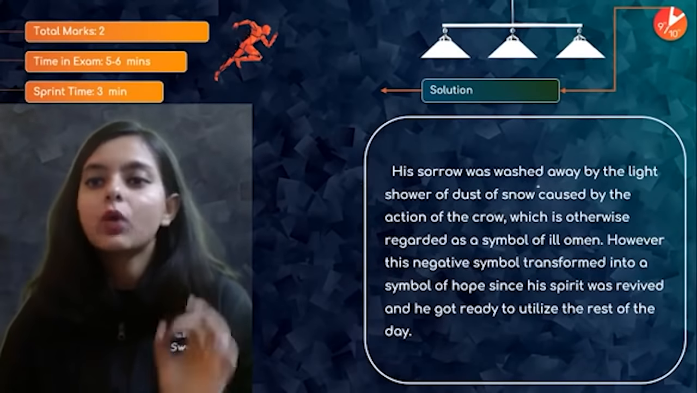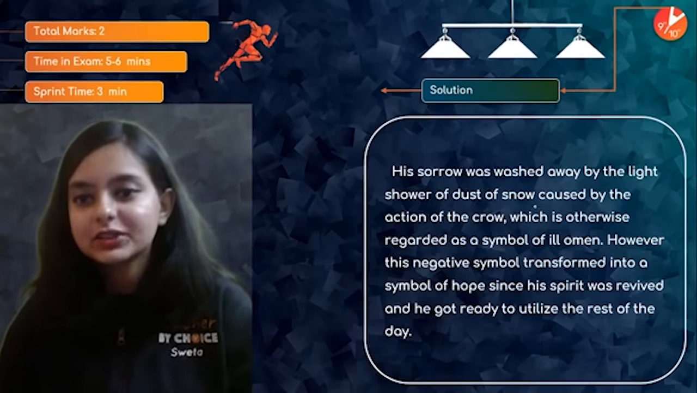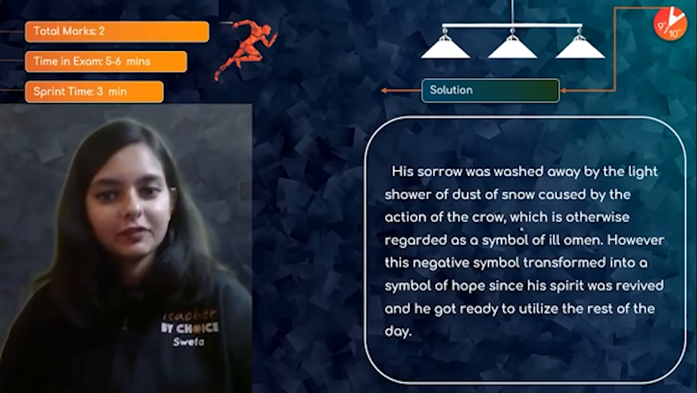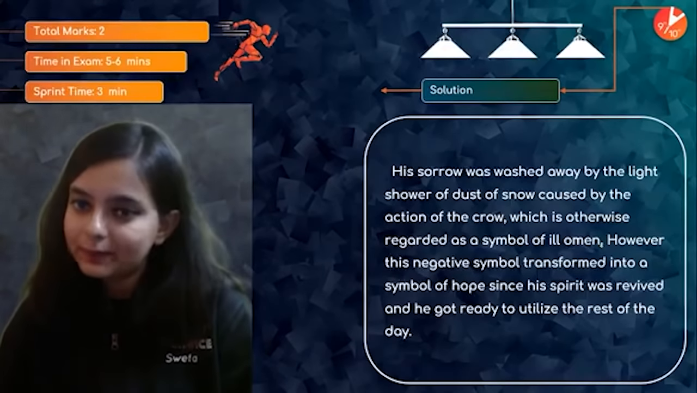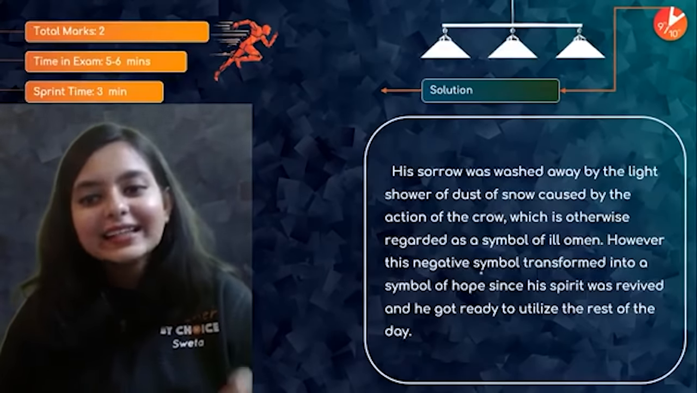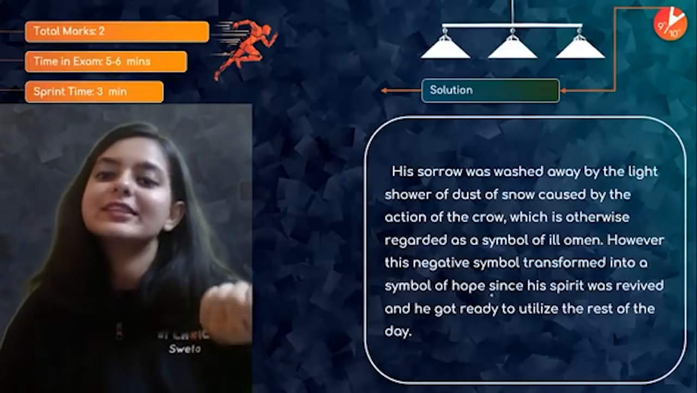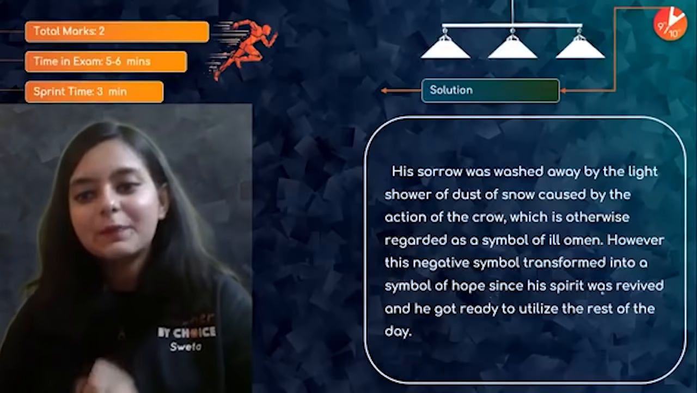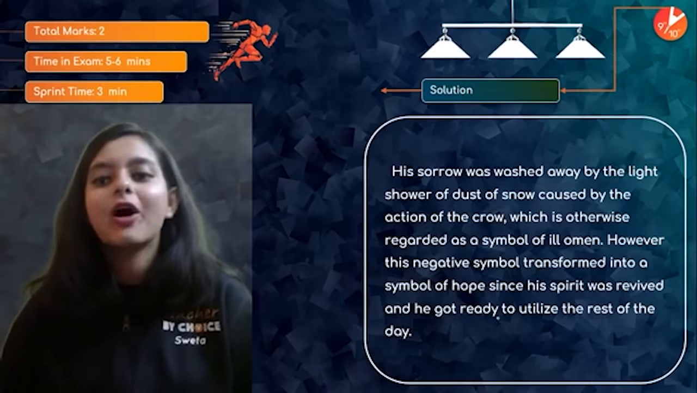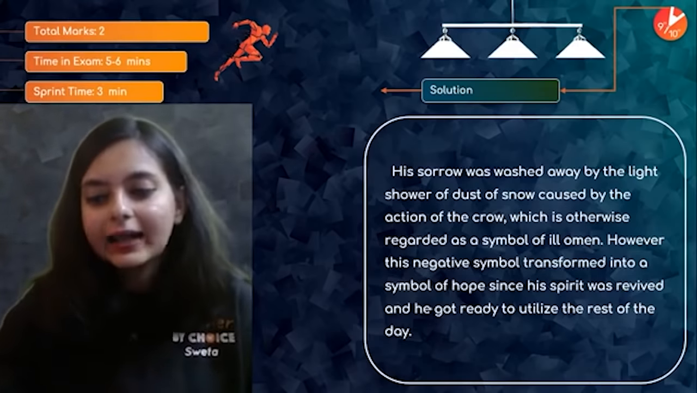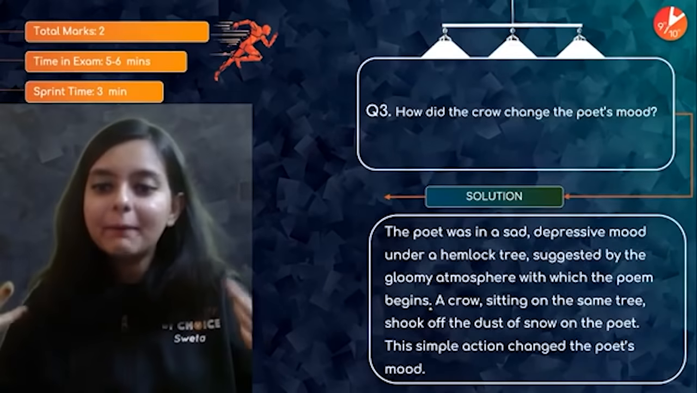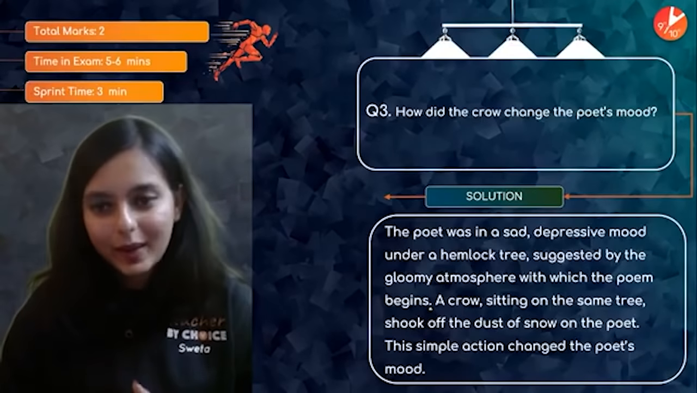His sorrow was washed away by the light shower of dust of snow caused by the action of the crow, which is otherwise regarded as a symbol of ill omen. However, this negative symbol transformed into a symbol of hope since his spirit was revived and he got ready to utilize the rest of the day. Right? Now you will say that, ma'am, this is becoming a bit long for a 2 mark question.